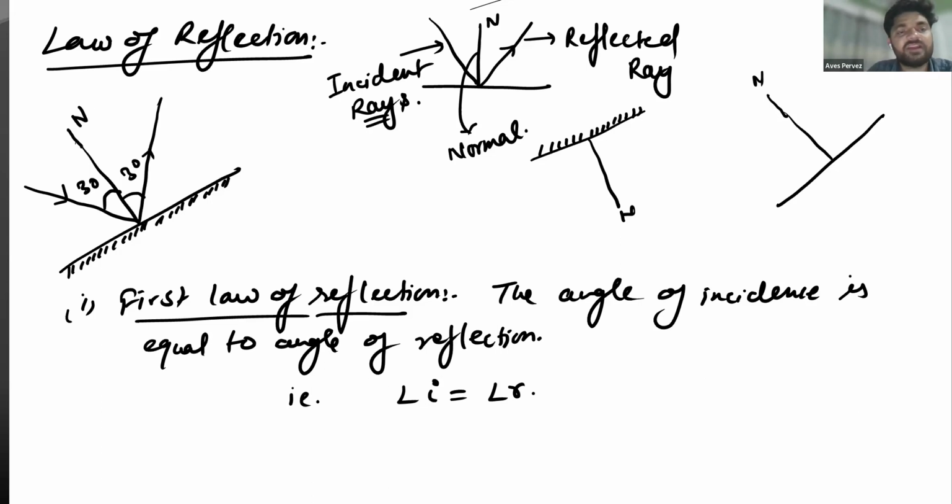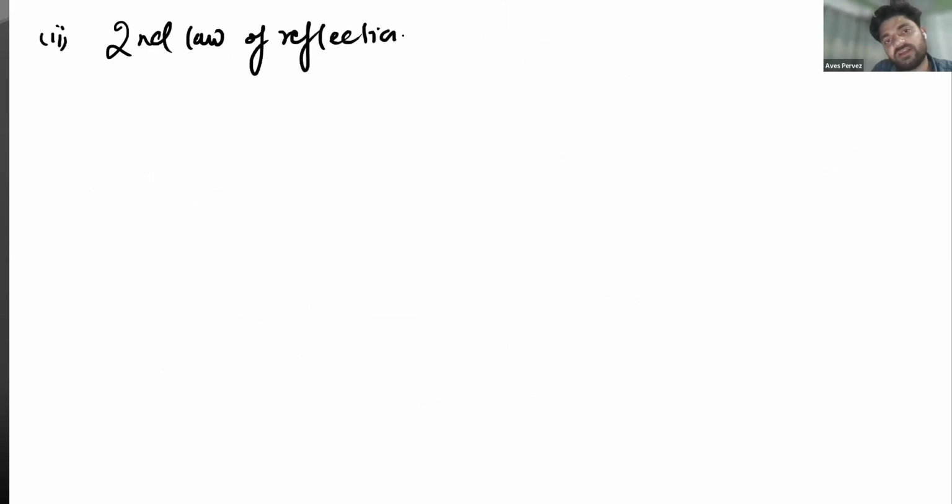Let's move further. The another one is the second law of reflection. What does it say?